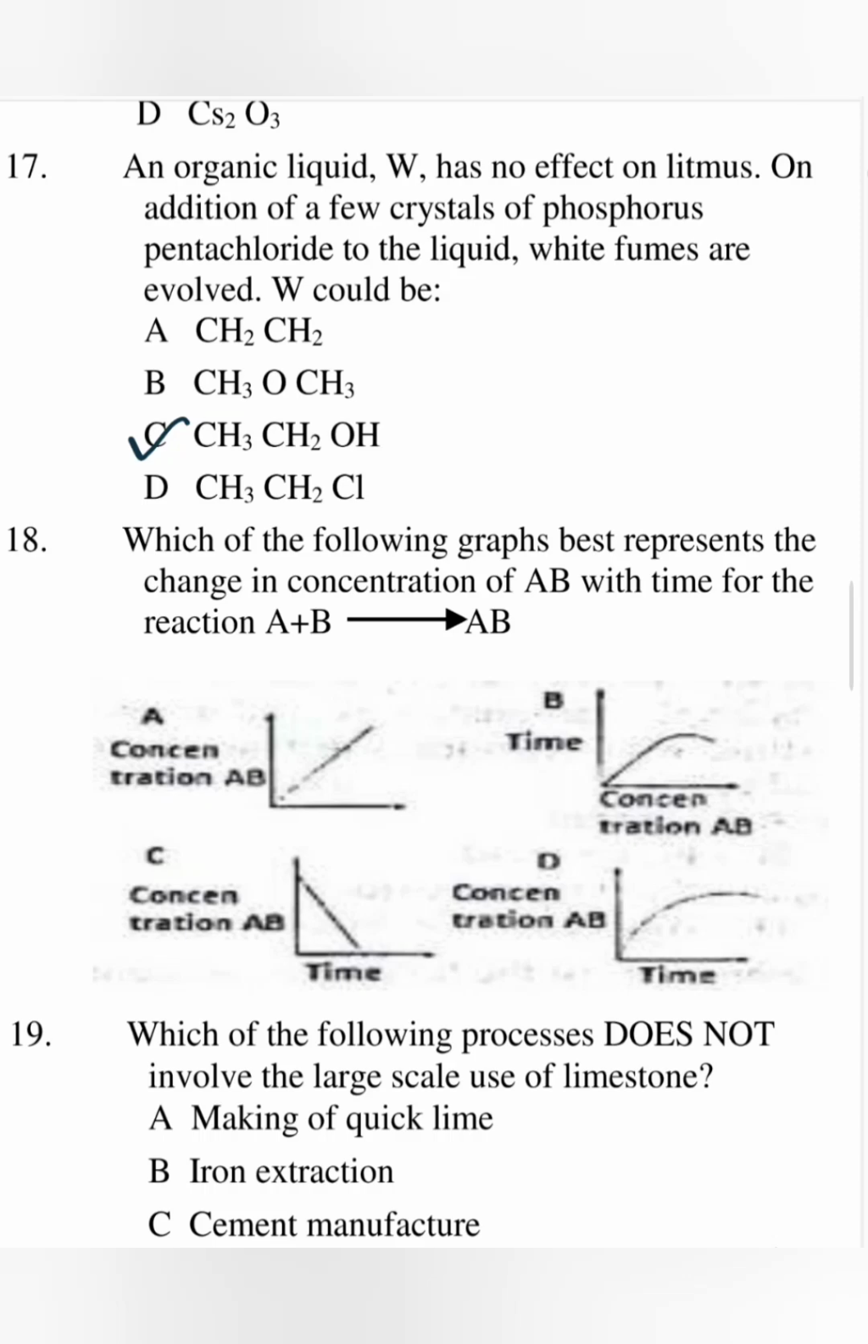In number 18, which of the following graphs best represents the change in concentration of AB with time for the reaction A plus B giving AB? So normally in this reaction, we are looking at the rate at which the product AB is being produced. Usually at the beginning of the reaction, the rate increases rapidly and then begins to slow down, so that at some point the rate of reaction will stabilize and become constant. And so we expect T to be the correct option.